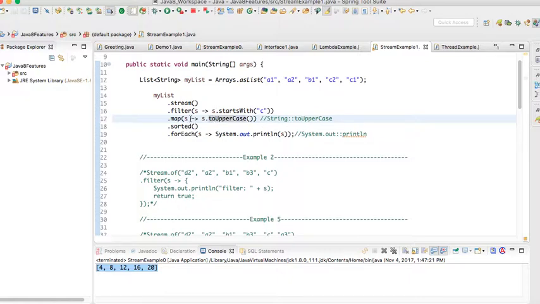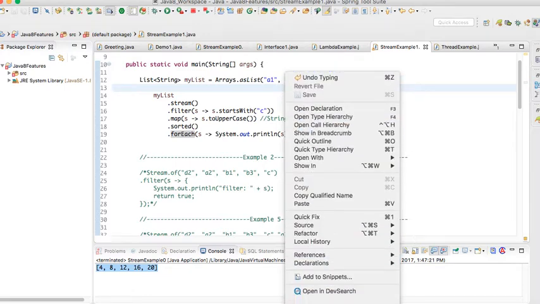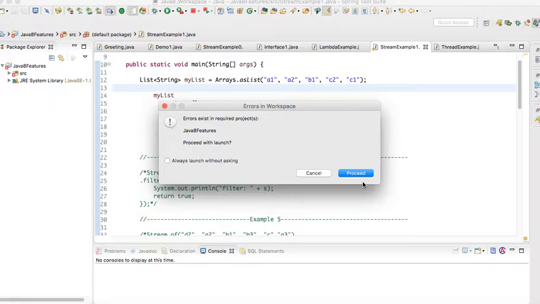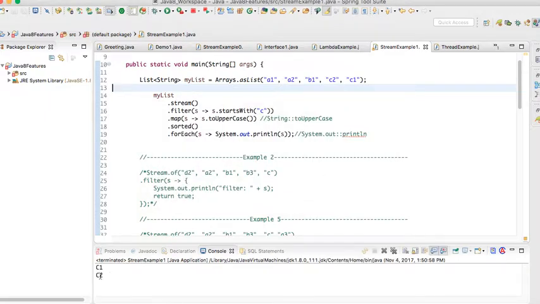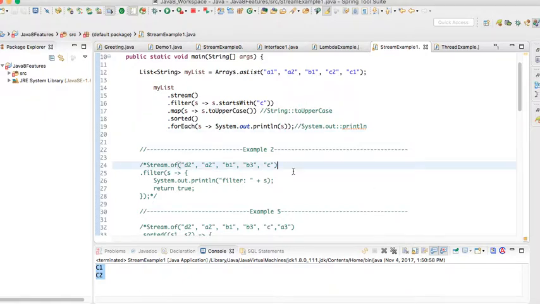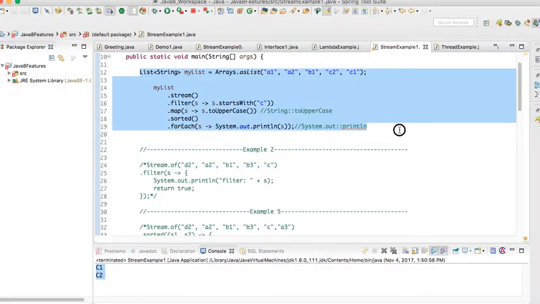Then on top of this result I'm applying the sorted function, which will sort the values. And I'm passing each value to this lambda expression which will print it in the console. So let me run this program. Yeah, we will see the output like this. Okay, let's look at the next example.